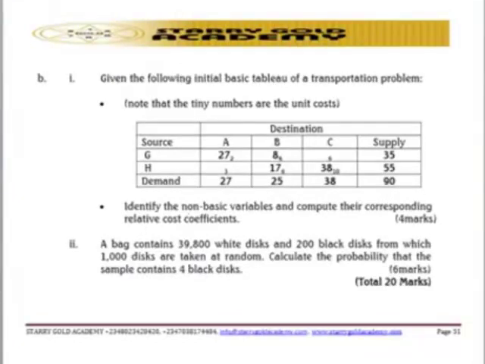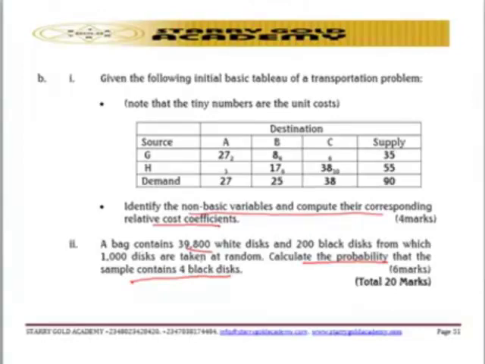Question number 4B said what? You should identify the non-basic variable and compute their corresponding relative cost coefficient. What does question number 4B2 say? A bag contains 39,800 white disks and 200 black disks, from which 1,000 disks are taken at random. Calculate the probability that the sample contains 4 black disks.